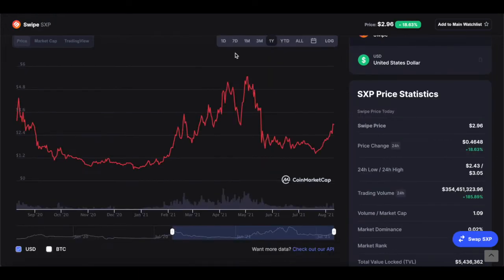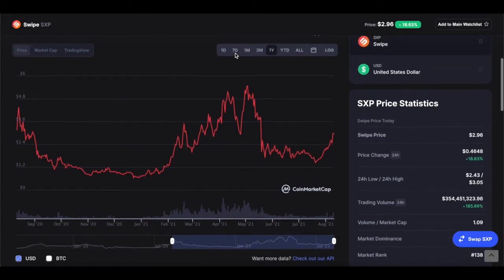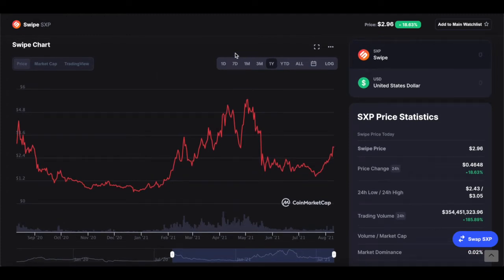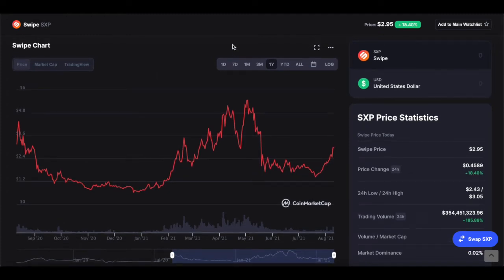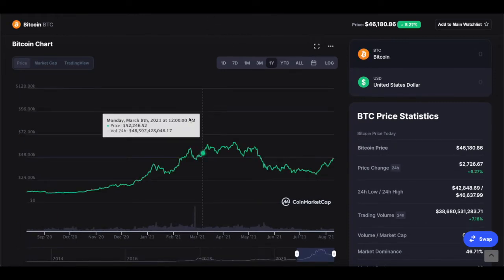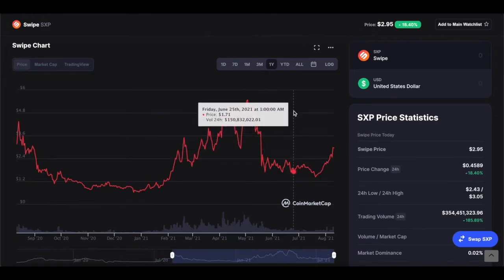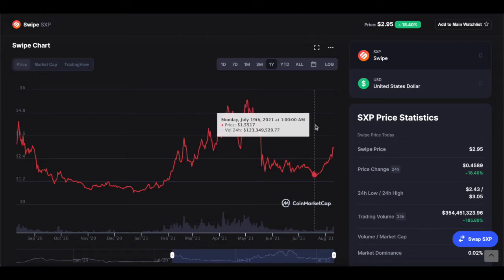So you can see for yourself that these two charts clearly differ and they clearly move differently from each other. Now, don't get me wrong. I'm not saying that Swipe isn't influenced by Bitcoin price rise and price fall at all. There's definitely influence, but I don't think it's as large as other cryptocurrencies such as Ethereum, Litecoin, Dogecoin, and the list goes on for many cryptocurrencies that do tend to follow Bitcoin's footprint. Swipe, on the other hand, tends to do its own thing, as you can see. And I quite like this as a crypto, because I don't have to rely on Bitcoin and other cryptocurrencies to go up to know that Swipe will go up. Swipe just does its own thing based on its history.